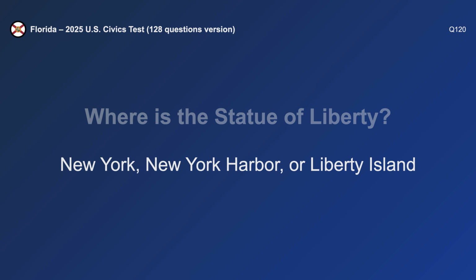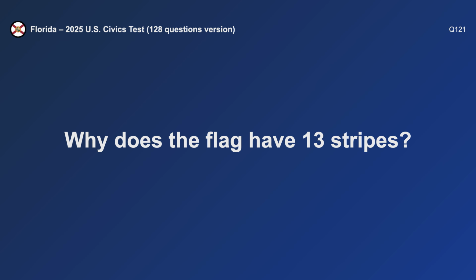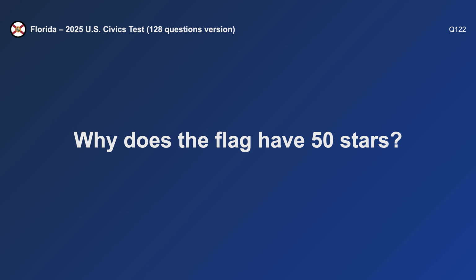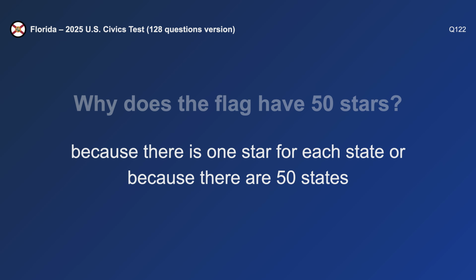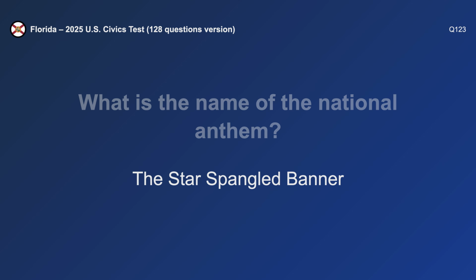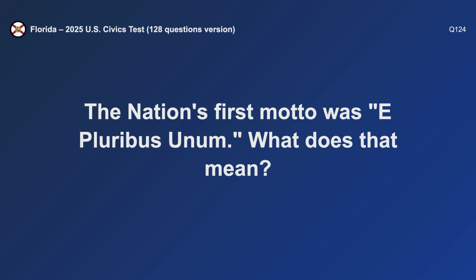New York. Why does the flag have 13 stripes? Because there were 13 original colonies. Why does the flag have 50 stars? Because there are 50 states. What is the name of the national anthem? The Star-Spangled Banner.